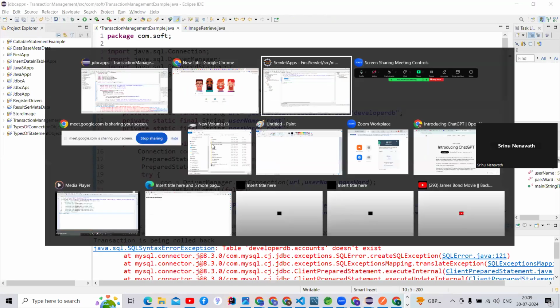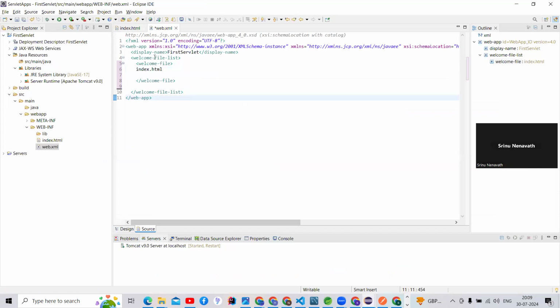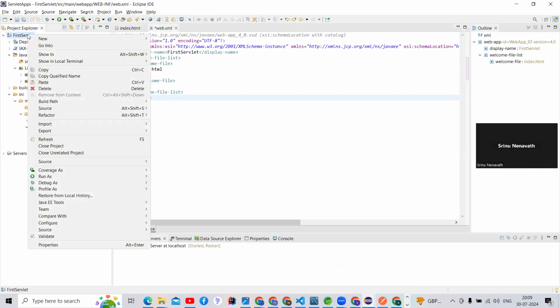I'm going to run my application. See how I run it, you people can concentrate here. Click on the first servlet, click on my application name, and select Run As. There is Java application and Run on Server. Our application is a web based application, not a static or standalone application. Does our application run on a server or without a server?